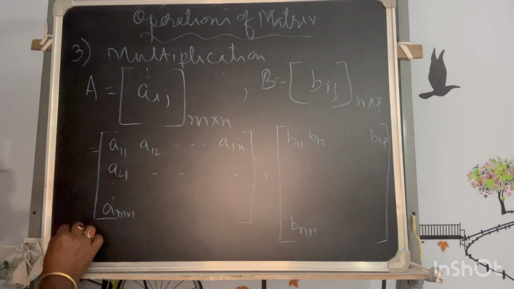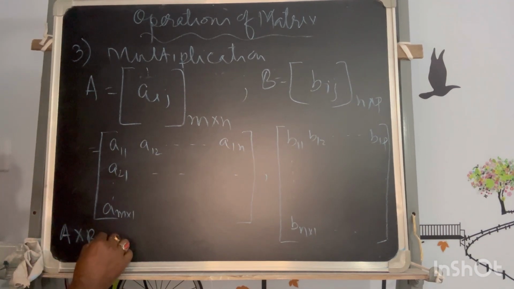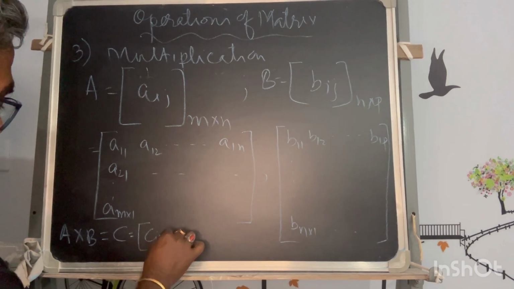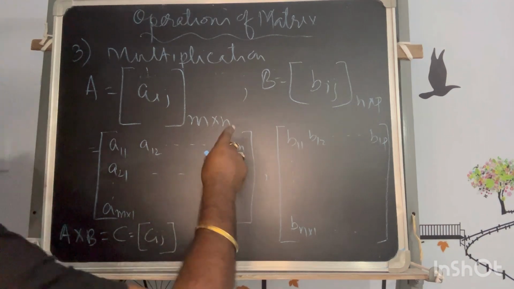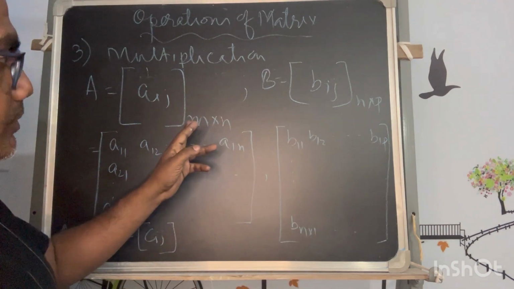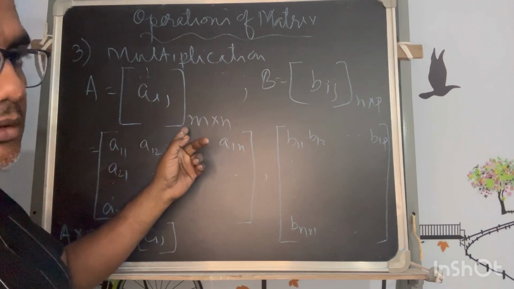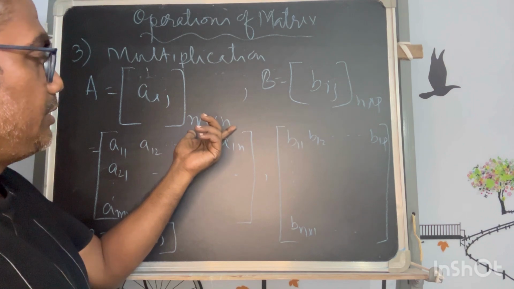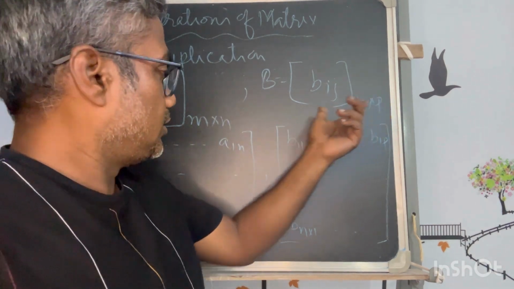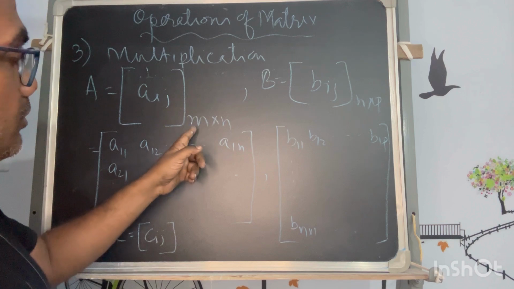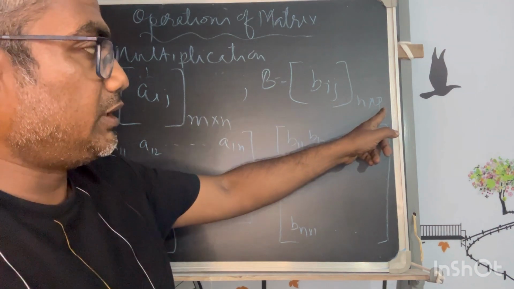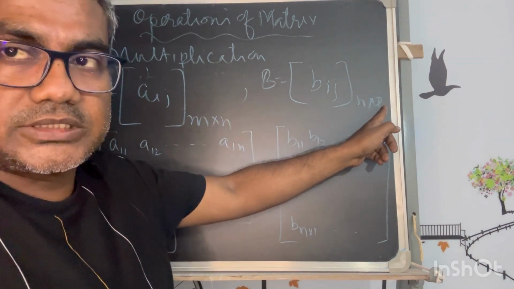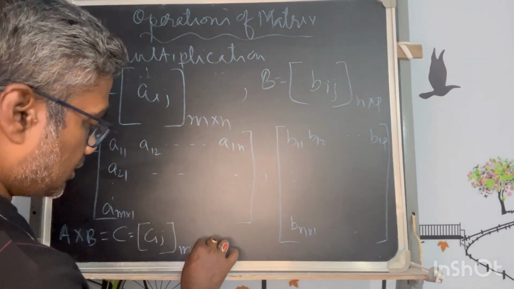Now when we do multiplication A cross B, I will get some matrix, let's say C, and C is represented by Cij, and the order of this will become the extreme values of the two orders. This is order of m into n, this is order of n into p. So the order of this will take the extreme values of both the matrices. That means the extremes are m and p, since n is the common one, so the order has to be m into p.